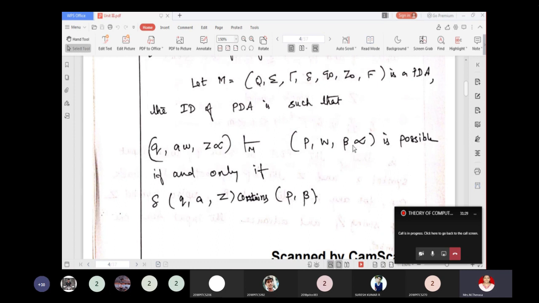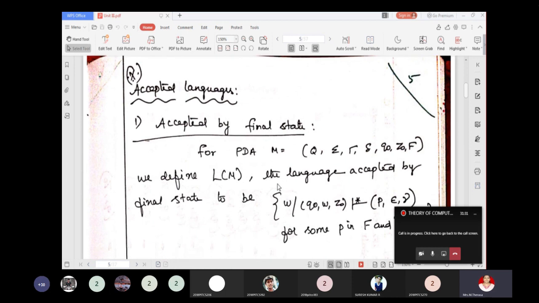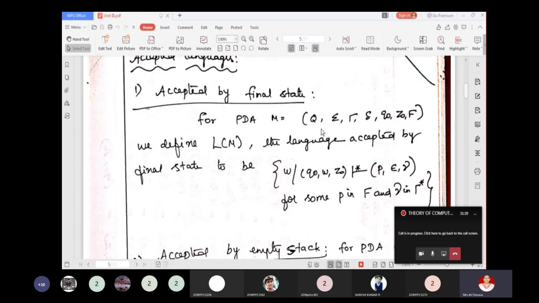Then you have alpha. So there are two ways by which the PDA accepts a language: acceptance by final state and acceptance by empty stack. First, we'll see the definition of acceptance by final state.